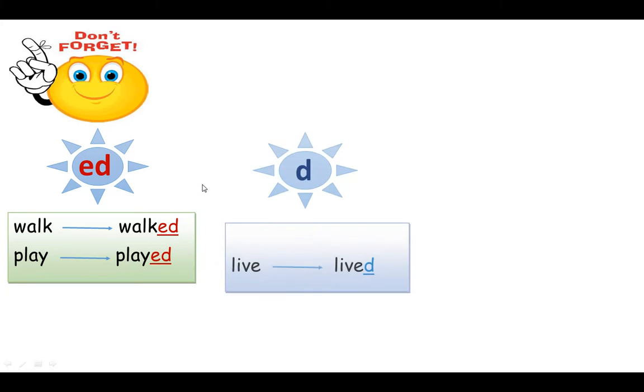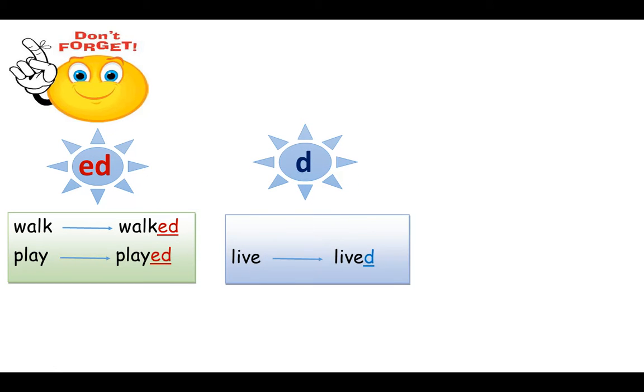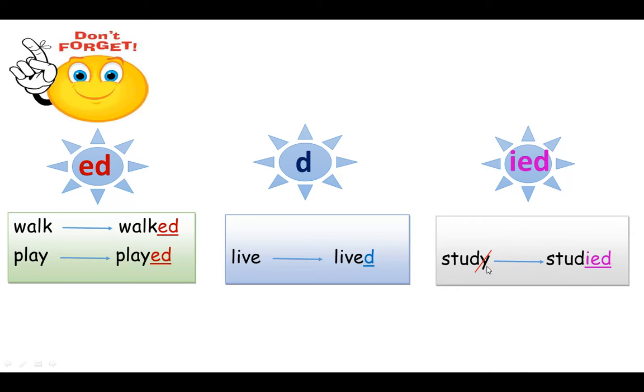Don't forget that most verbs take ed. For example, walk, walked. And if the verb ends in E, we are going to add just D, like live, lived. And if the verb ends with Y and before it there is no vowel, we are going to cross out Y and put IED. But if the verb ends with Y and before it there is a vowel, we are going to keep Y as it is, and just put ED.